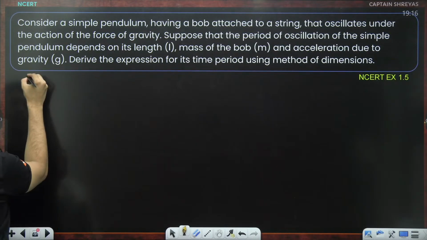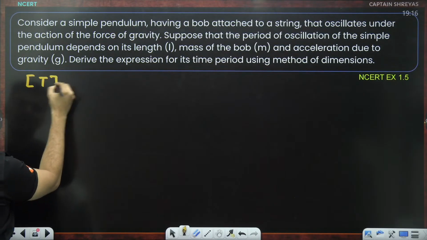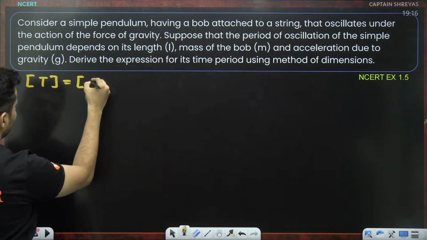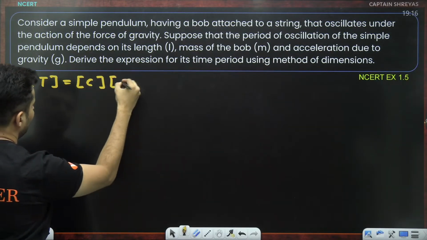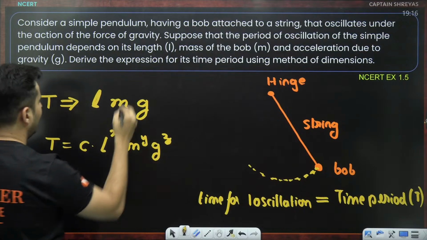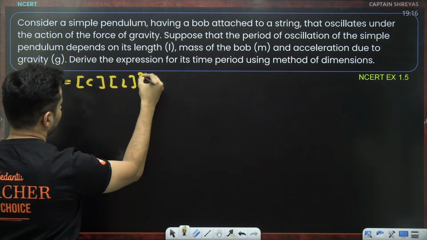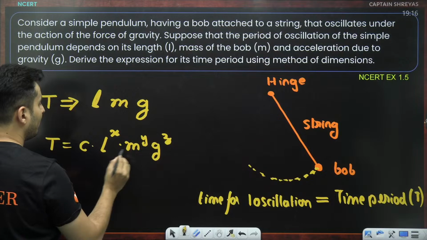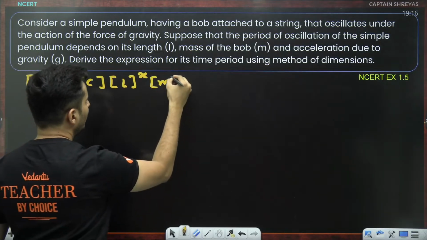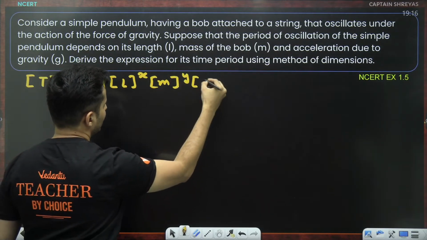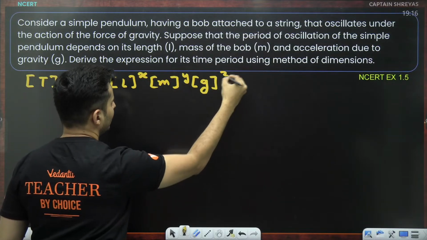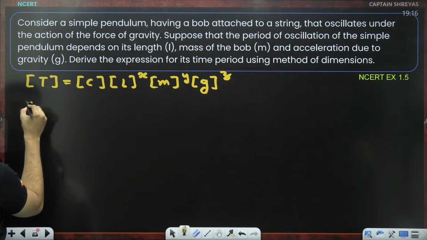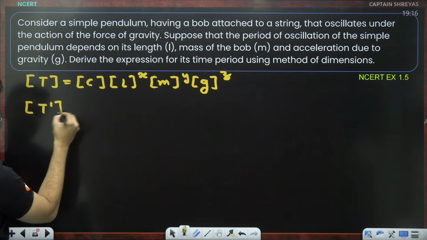Observe what happens. The dimensions of time period is the dimensions of the constant into dimensions of length raised to x, dimensions of mass raised to y, dimensions of acceleration due to gravity raised to z. This is time period, so it will have T raised to 1.